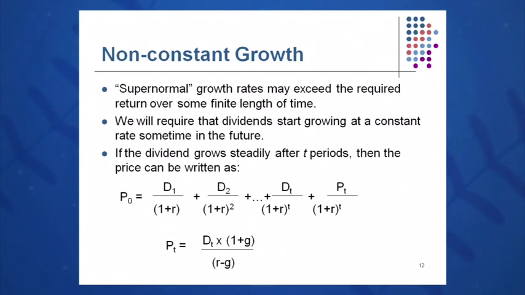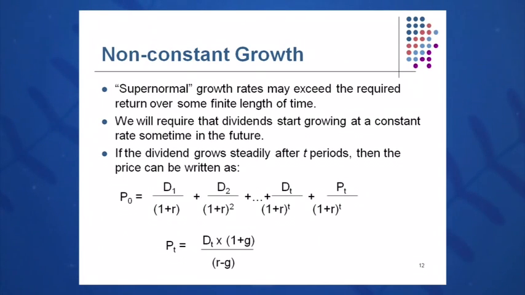If the dividend will grow constantly from year 4, then we step back to year 3 and calculate P sub 3, and P sub 3 is D4 over R minus G. That takes care of all future dividends, almost as if it were P0 out there.